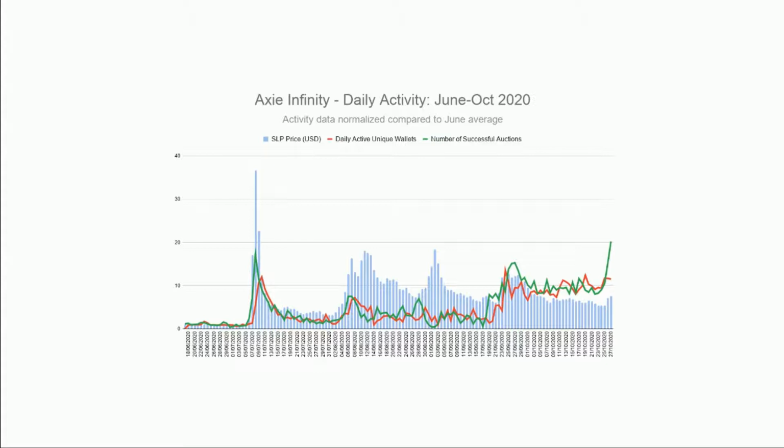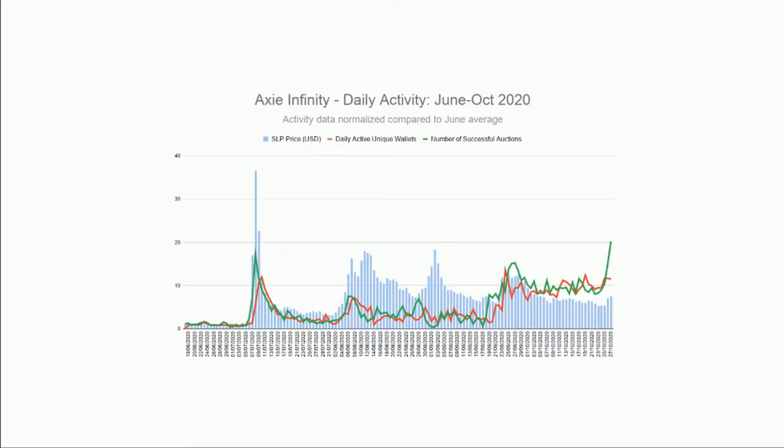That's a pretty clear correlation: someone speculates on the price, lots of activity goes up, and then after that the price of Small Love Potion goes down. It's still up 5-fold compared to what it was before. The active unique wallets and number of successful auctions drop off a little bit more, so still higher than before, but maybe double.